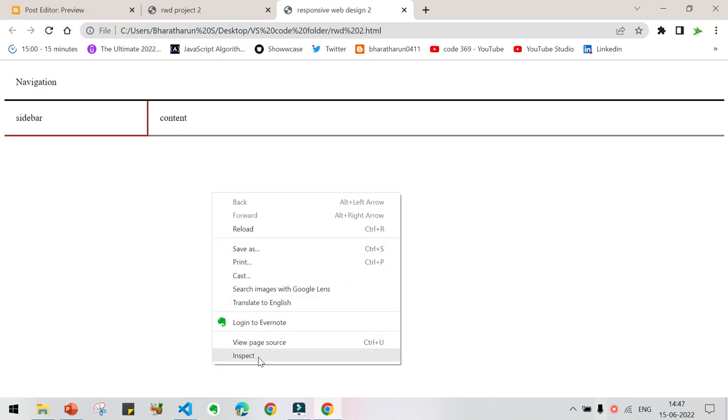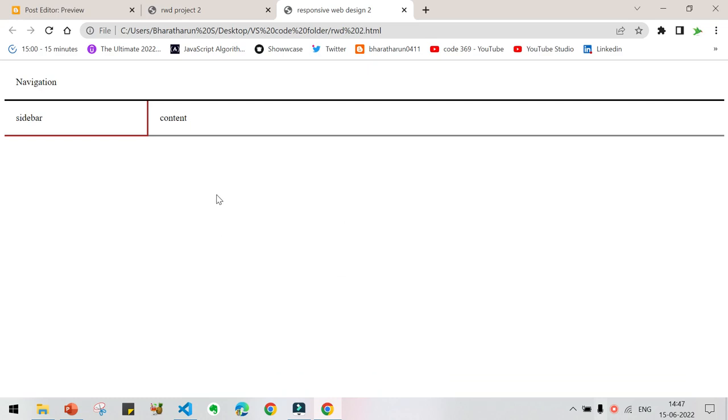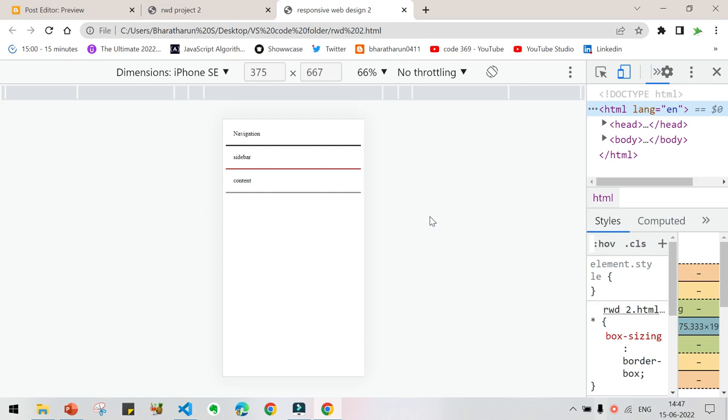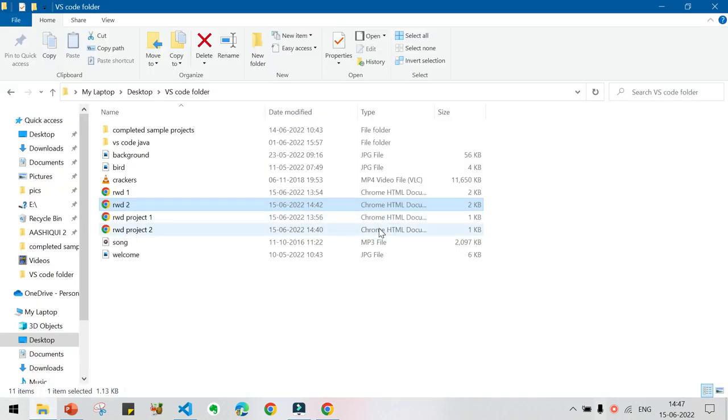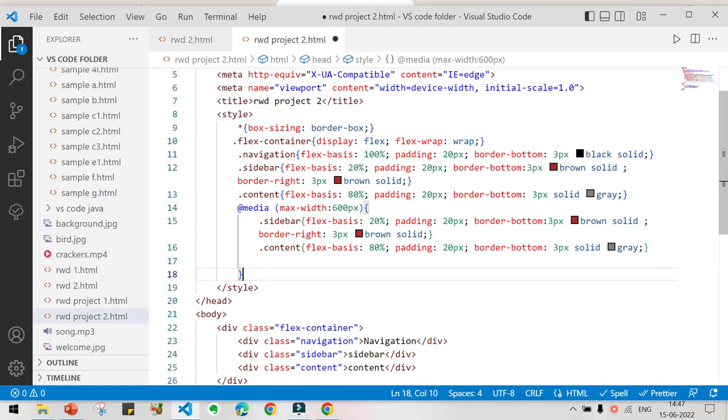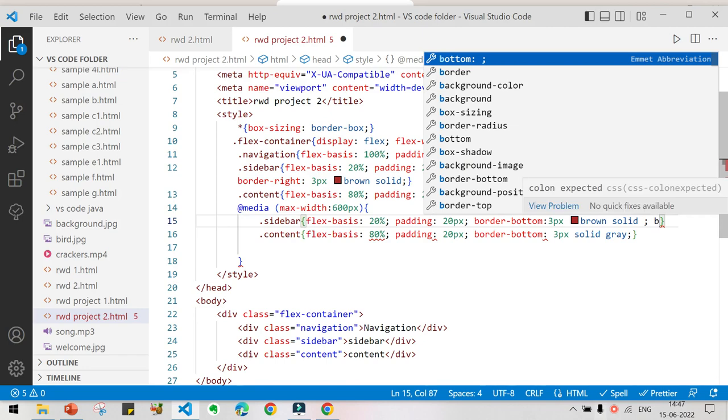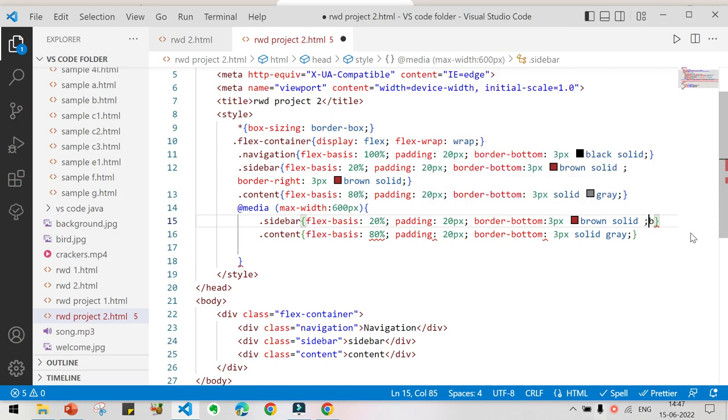Give inspect. Here you can see for the sidebar you are not going to have a border right, so remove it. Fine.